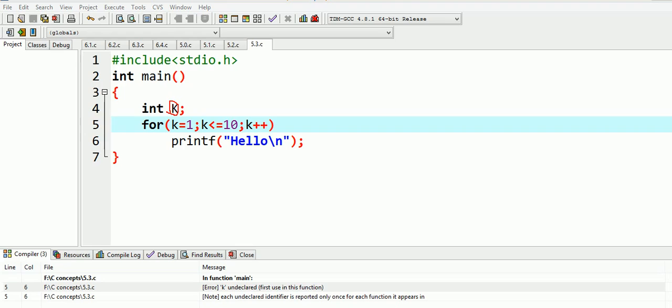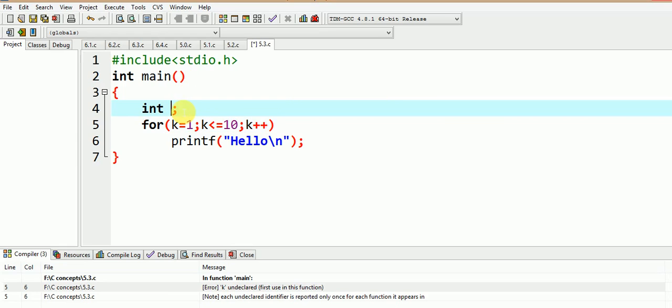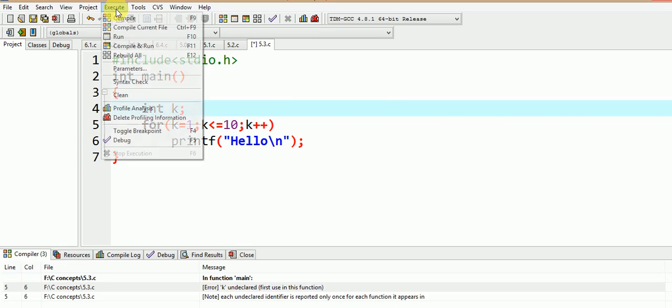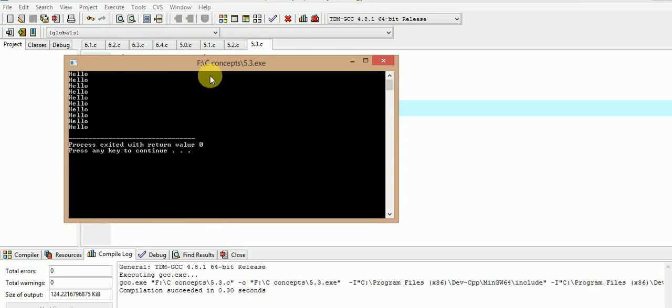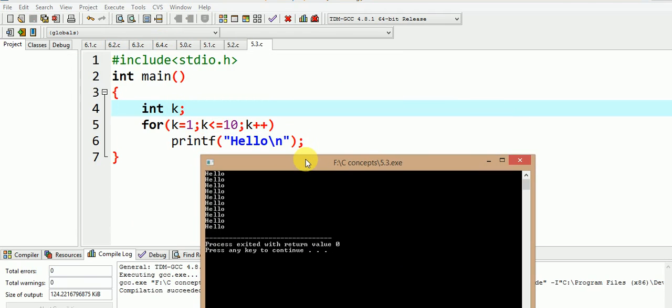So we can easily overcome this problem just by changing this K. Let us now execute and find out the output. So we understand a very important concept that C is a case sensitive language.